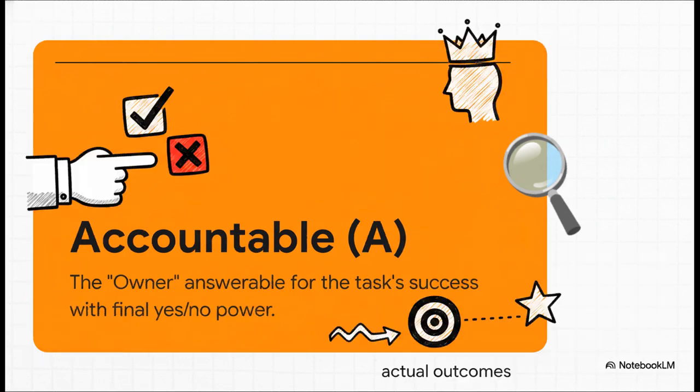Next up is A, for accountable. Now, think of this person as the owner. This is, without a doubt, the most crucial role for focusing on actual outcomes. The accountable person is ultimately answerable for the task's success or failure. They hold that final yes or no power, and they're the one who signs off on the final work.